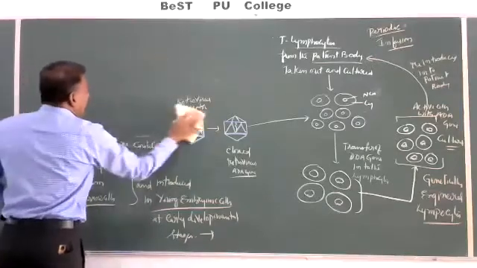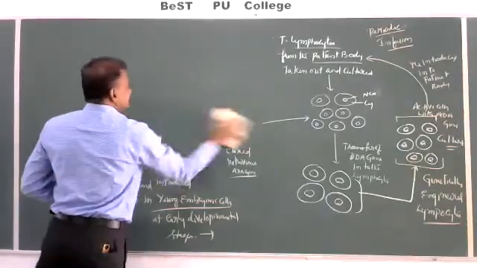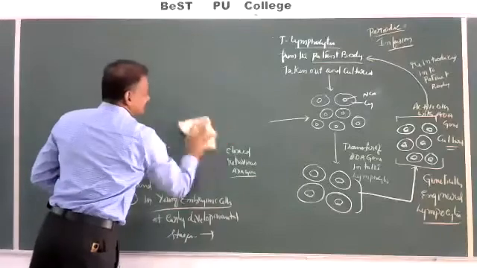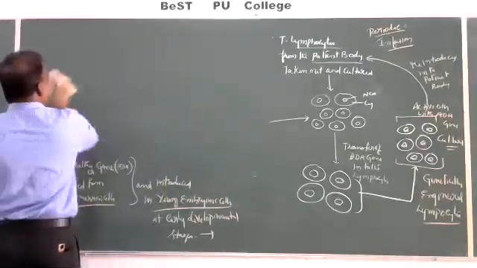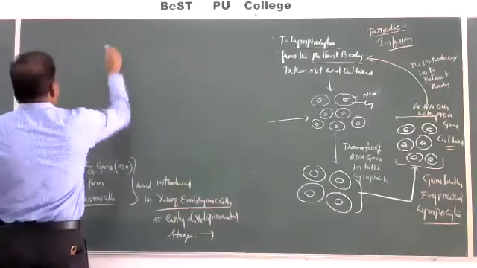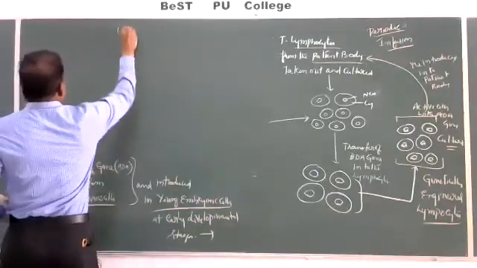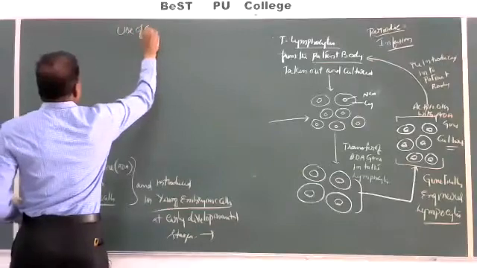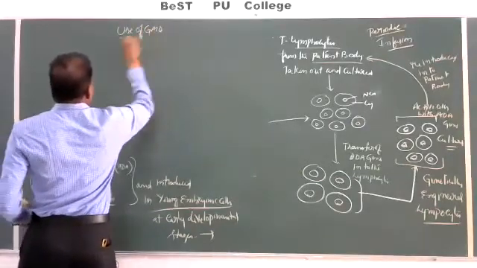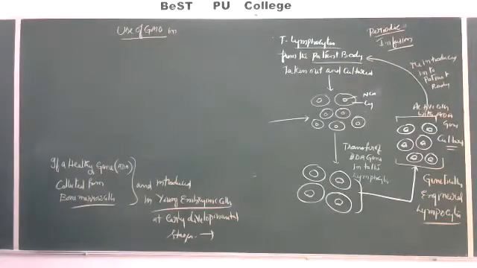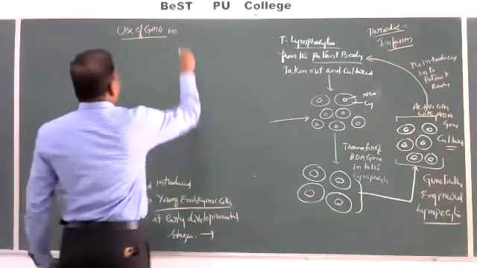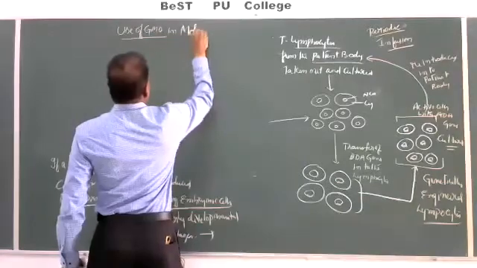Now, how these organisms are used in molecular diagnosis. Use of genetically modified organisms in molecular diagnosis.